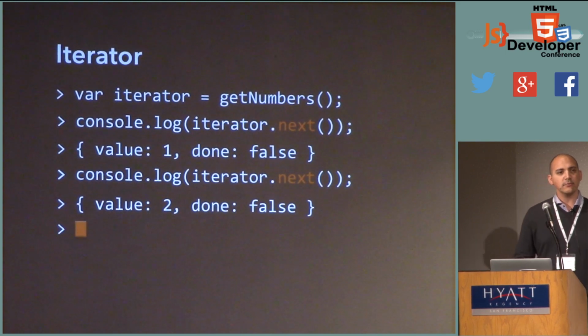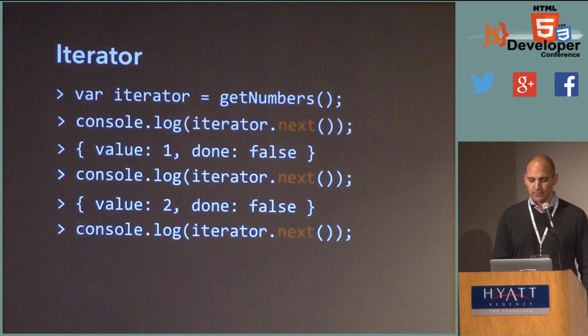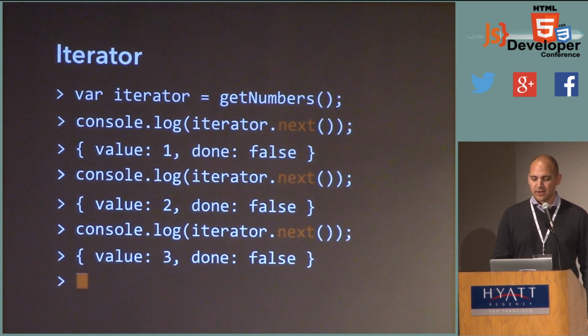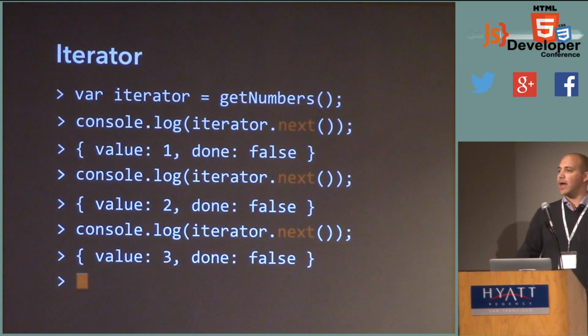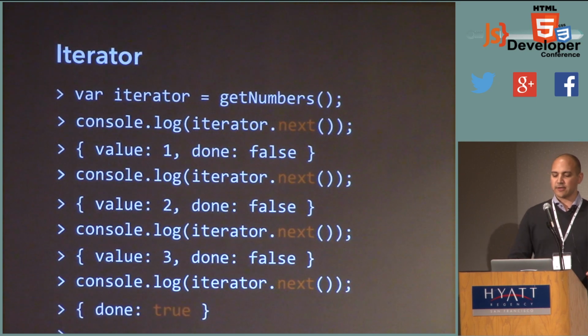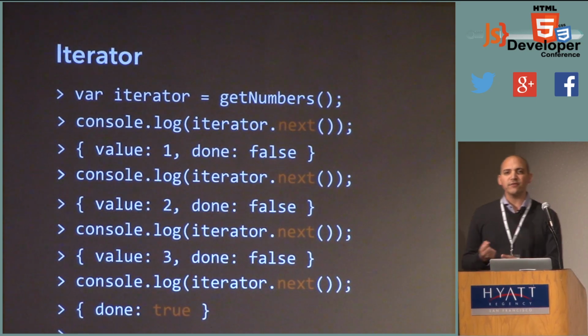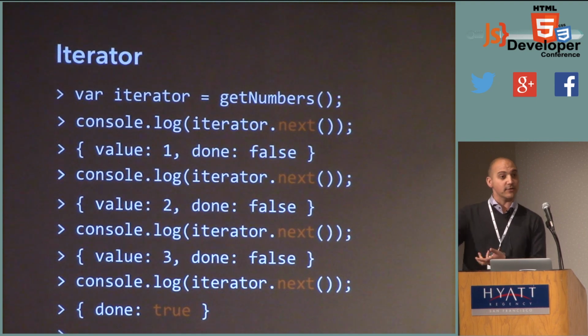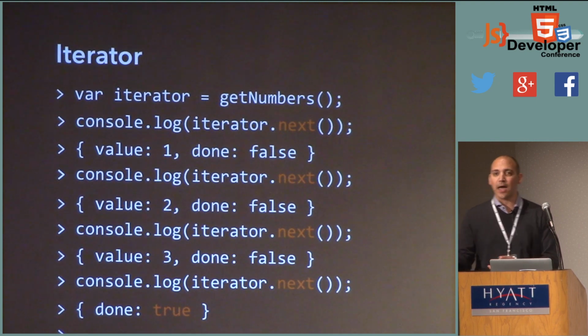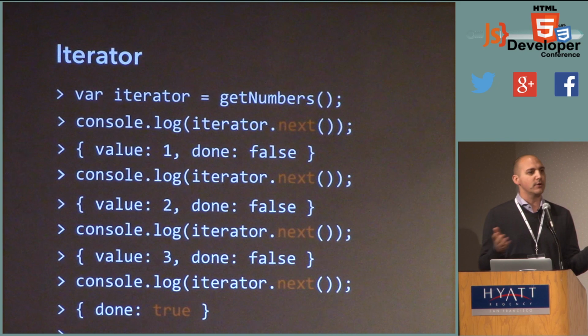And once again, it says, you're not done yet. You can keep going. So I'll call next again. This time I get 3. It says, you know what? Not done. The next time I call next, it finally says, you know what? You're done. So an iterator is a way of progressively pulling data from a data producer, one item at a time, until finally the producer tells you, we're done.